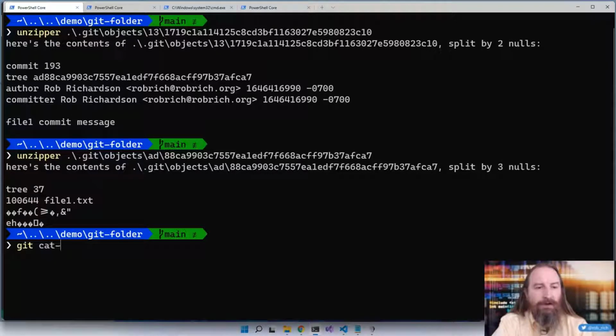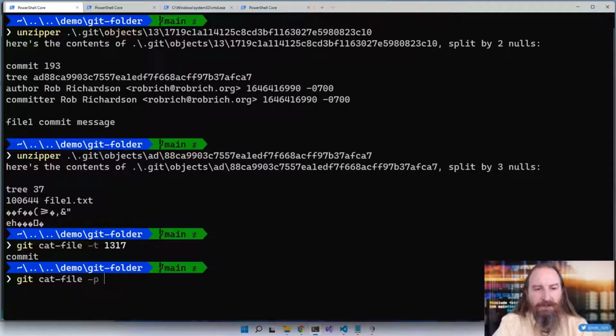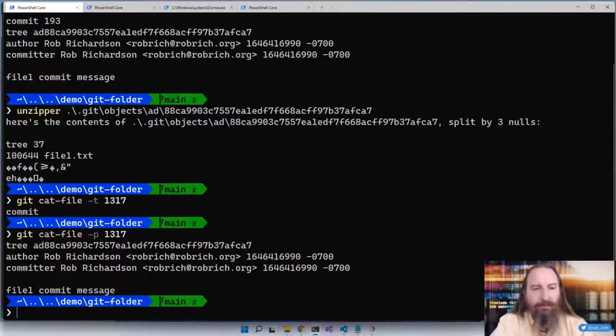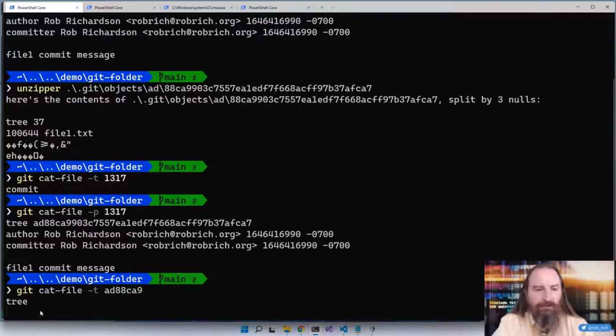So let's use Git tools to take a look at this. We can do git cat-file, and with cat-file, we can take a look at two different things. We could use -t to look at its type. So let's look at the type of 1317, and that is a commit. Or we can look at the contents. So let's do a -p 1317, and now we see the contents of that commit. Now it excluded the commit and the bytes and only showed us that content.